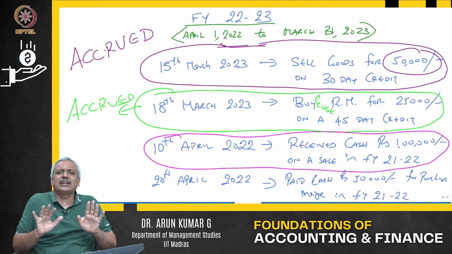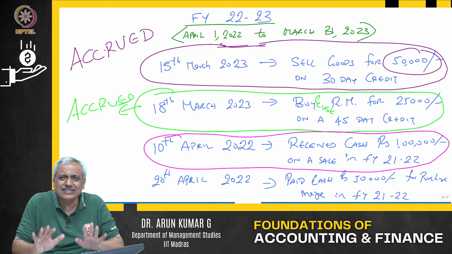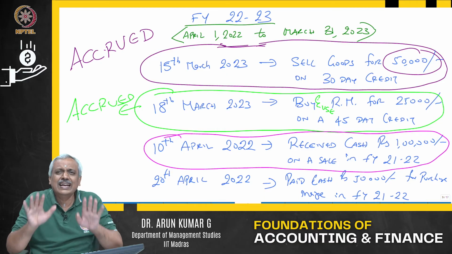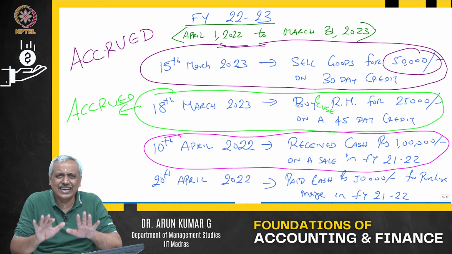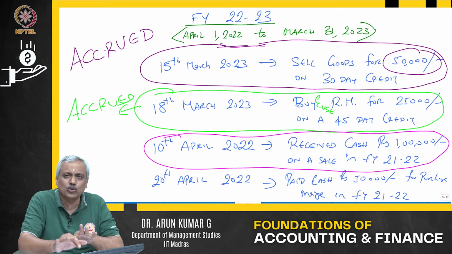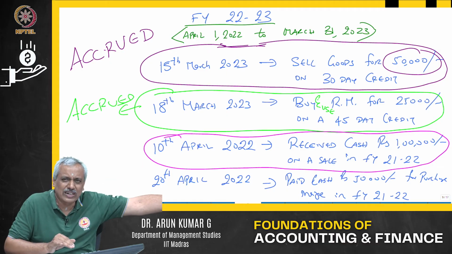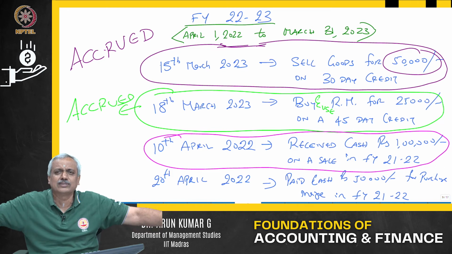As far as the profit and loss or income statement is concerned, we will not worry about it, because the 1 lakh you have received is not related to a transaction that has taken place in FY 22-23, whereas it relates to a transaction that has taken place in the year 21-22. So, I will not record it anywhere in the P&L or the income statement.